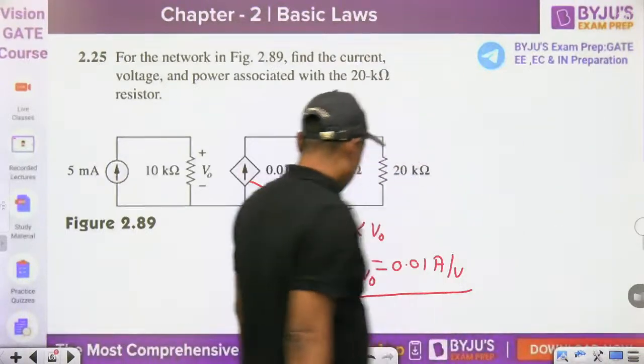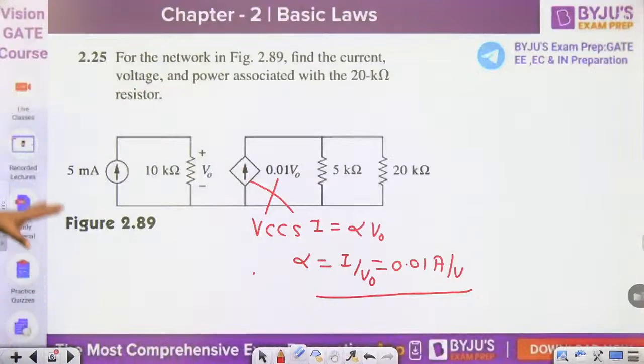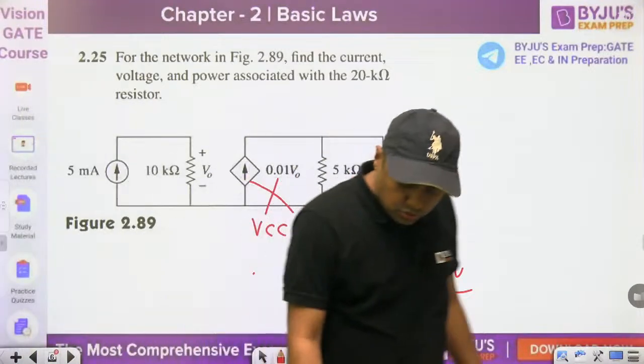Prakhar, then this is the value. Now how can we solve this question? For the network in the figure, this is the first question from Alexander and Sadiku. All are excited to solve some questions?